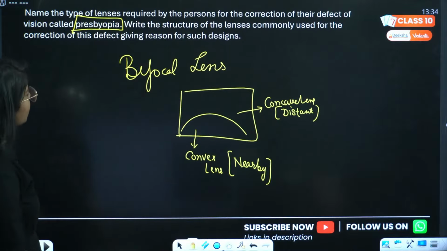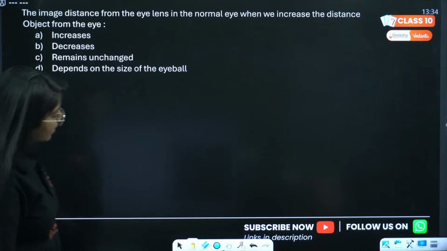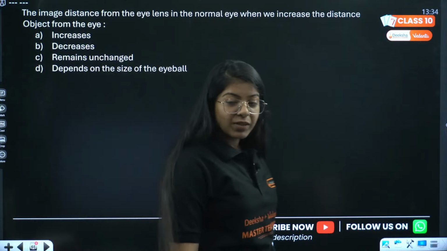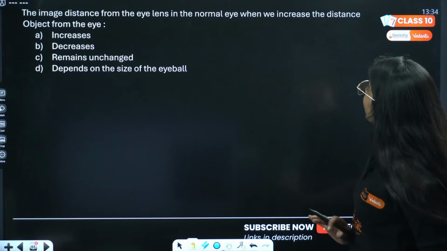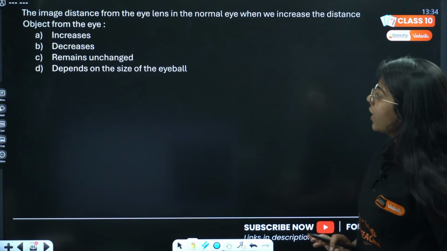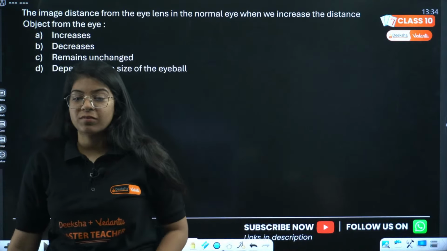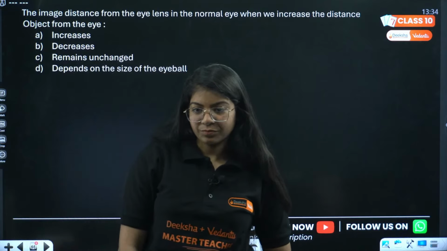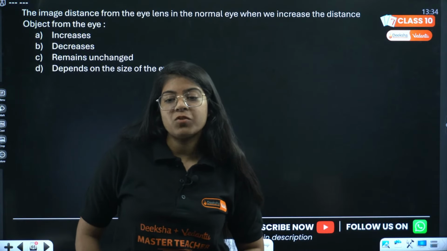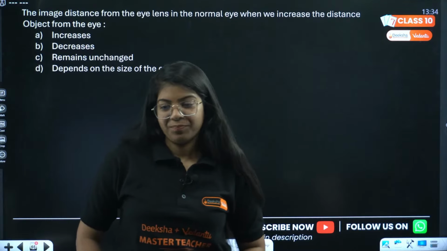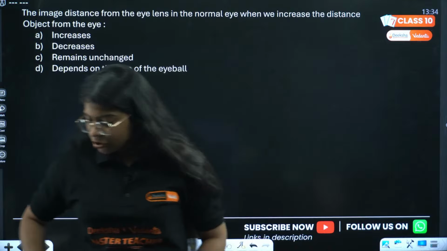Great. Next, let's move on to the next question, that is the image distance from the eye lens. The image distance from the eye lens in the normal eye, when we increase the distance of the object from the eye, does it increase, decrease, remain unchanged, or depend on the size of the eyeball? What happens to the image distance when object distance is changed?